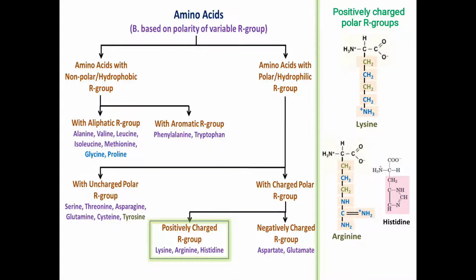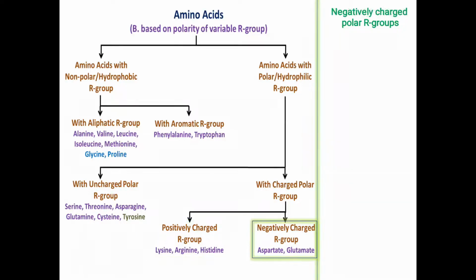And then histidine, you can see here the heterocyclic structure in which NH is converted into NH2+. Here it is not shown in the charged condition, but it is ionized as an NH2+ charge in the heterocyclic group. So these three amino acids are positively charged amino acids.